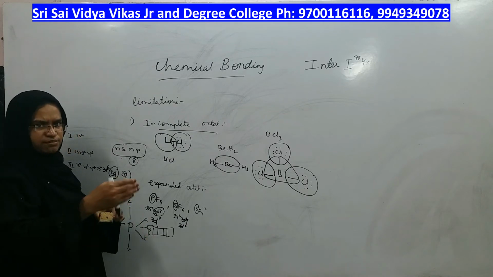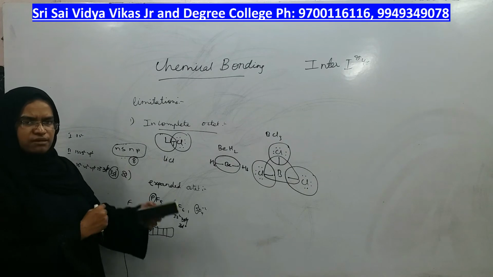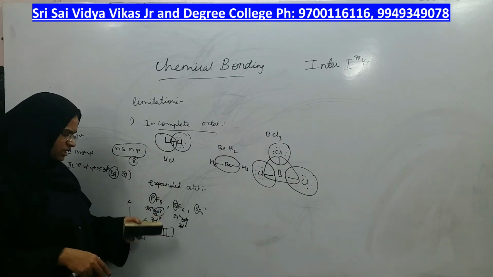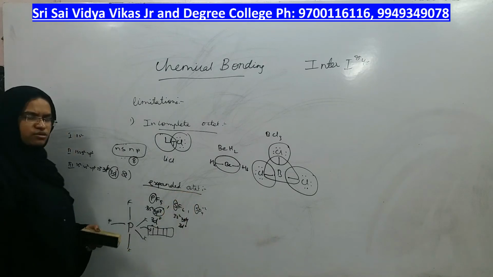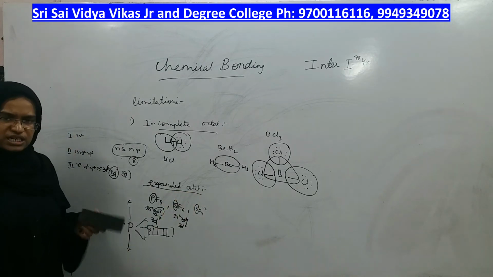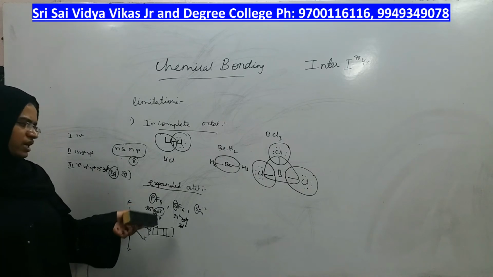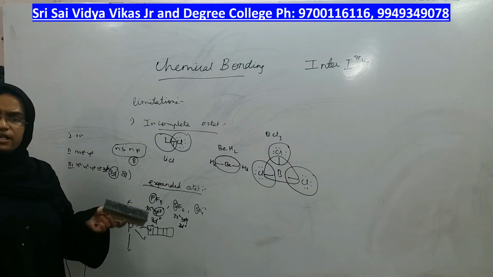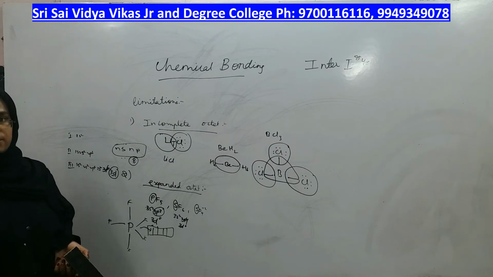It is getting expanded. In phosphorus as well as in sulfur, you will find the same case in which octet is expanded, right? So this is also one of the limitations of the octet rule, in which octet gets expanded. Where does it happen? PF5 and SF6.